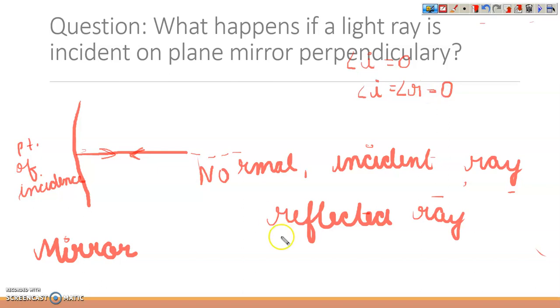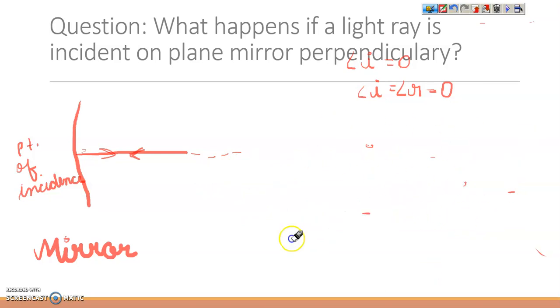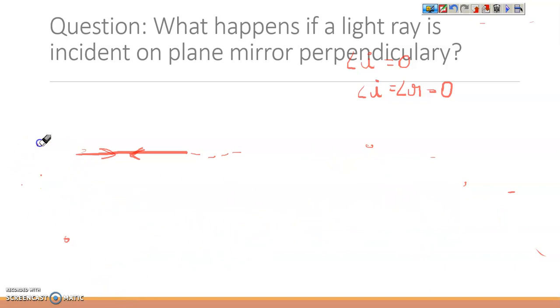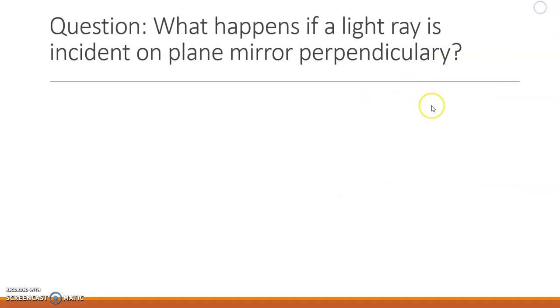So now from this we learned that if the light rays hit the mirror perpendicularly to the surface, they are reflected back along the same path. I repeat, if the light rays hit the mirror perpendicularly, they are reflected back along the same path. And in this case, the angle of incidence was equal to the angle of reflection.